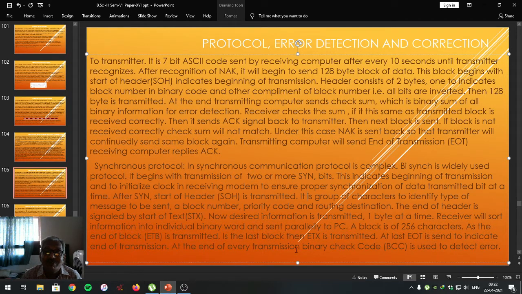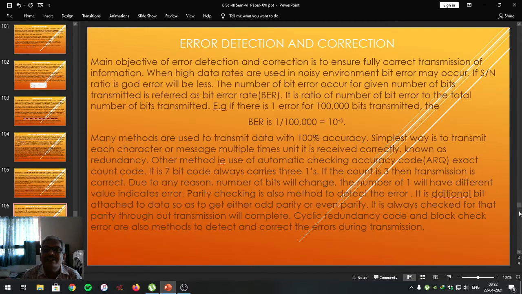At the end of every transmission, a binary check code is used to detect the error. In serial communication, checksum is the process. Here, BCC, that is the binary check code, is used to detect the error and get it corrected. The main objective of error detection and correction is to ensure fully correct transmission of the information.